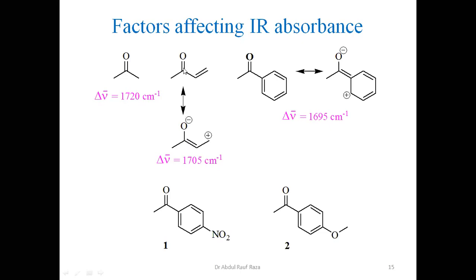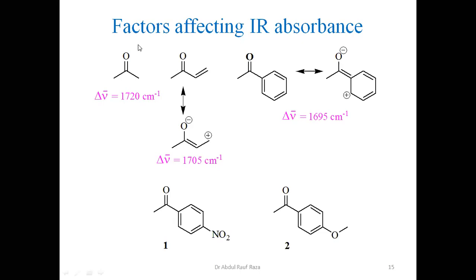So when it has a double bond versus a single bond, what happens? The force constant changes. The reduced mass is the same: carbon-oxygen double bond, carbon-oxygen double bond, carbon-oxygen double bond, the same carbon and oxygen, all of them have the same reduced mass. So this is not the factor. What is the factor? The factor is the force constant.